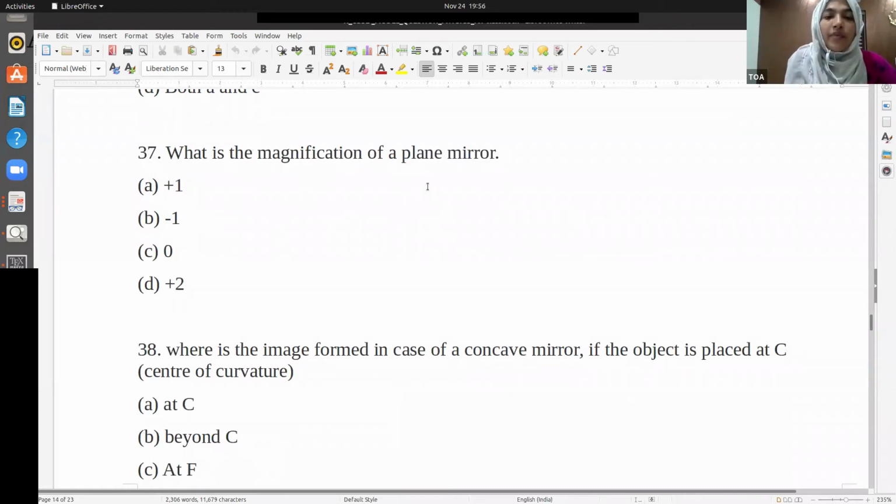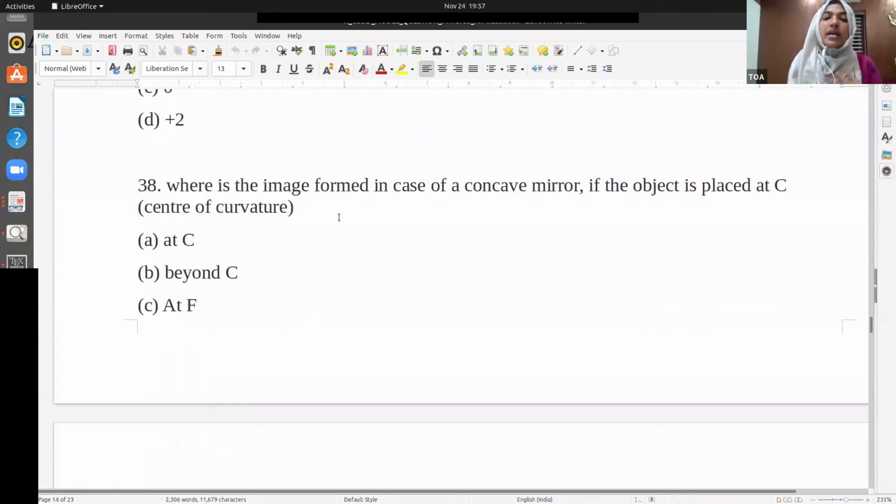What is the magnification of a plane mirror? Plus 1. See, we are standing in front of a plane mirror. The image is formed just as we are standing, right? What does magnification mean? Magnification is h dash by h, that is image height by object height. When we stand in front of a plane mirror, we get an image the same size as ours, which is not inverted. If it was inverted, it would have been minus 1.